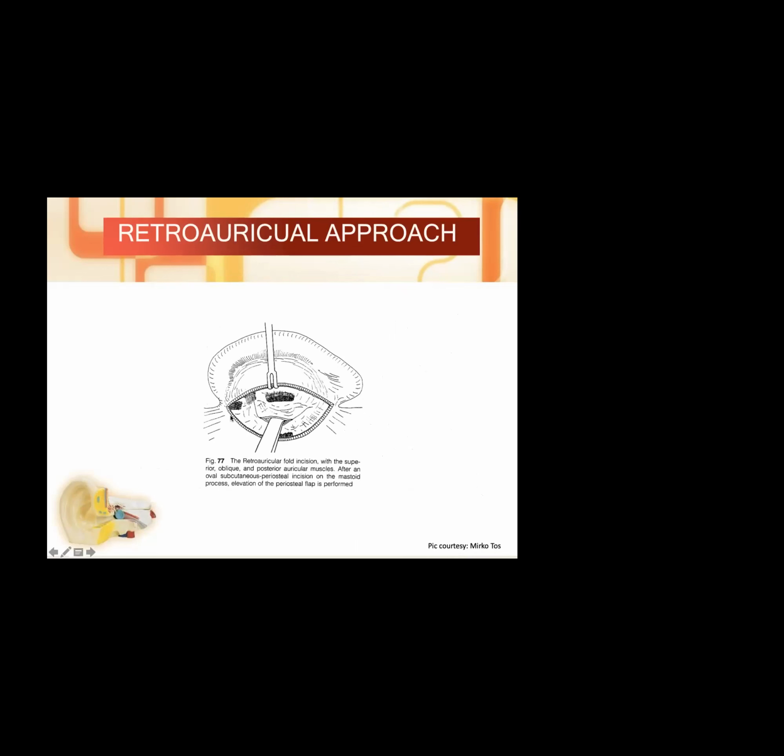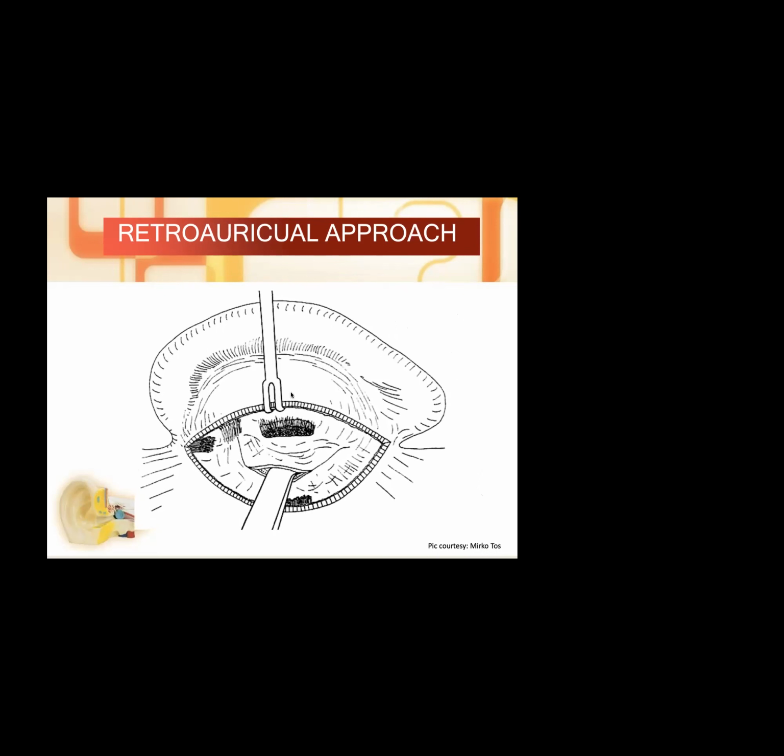So all our surgery, once we have put the incision, this is the surgical field we are seeing. Whenever we are starting any retroauricular approach, the first thing you have to achieve is you raise the flap, you retract it, and then you will have the musculoperiosteal lining, which we have to cut. While doing that, there are small auricular muscles which we will come across.